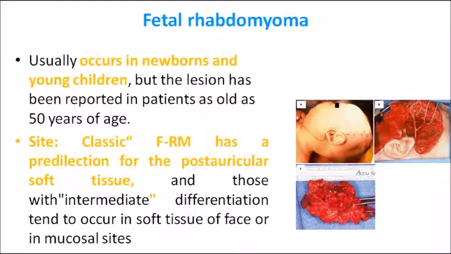Coming on to fetal rhabdomyoma. Fetal rhabdomyoma is the one which is seen mostly in children. It usually occurs in newborns and young children, and it has a classical site, that is the predilection for post-auricular soft tissue area. So the fetal rhabdomyoma, most common classical site is actually the posterior auricular region. You remember that picture of that baby with fetal rhabdomyoma. Note the location. The location is posterior auricular region.